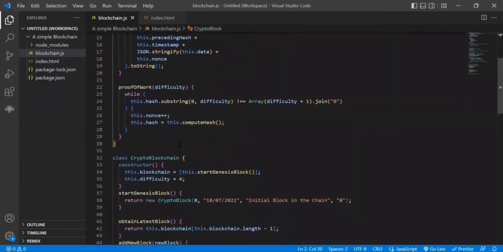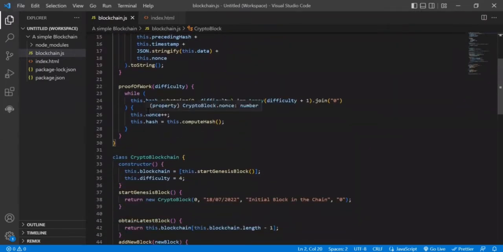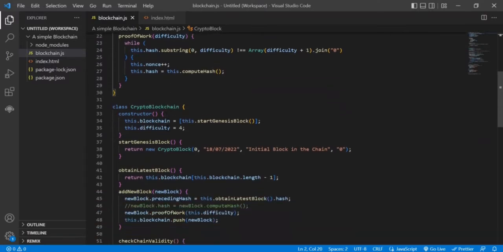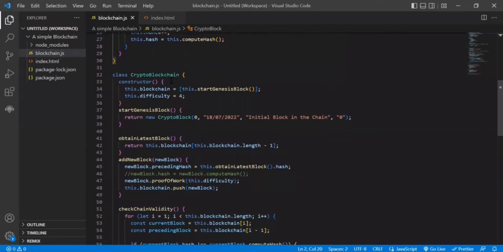And then, just like in every other blockchain, where we have a consensus mechanism, we made use of the proof of work consensus mechanism. The difficulty here determines how long it takes for a block to be added to our blockchain. We also have a class called the CryptoBlockchain. This class contains all the blocks of our blockchain.